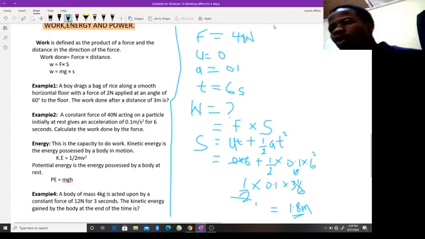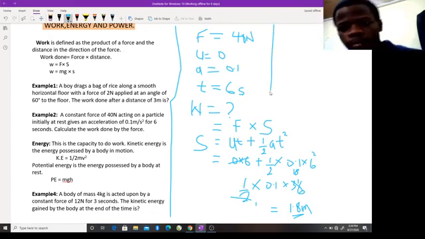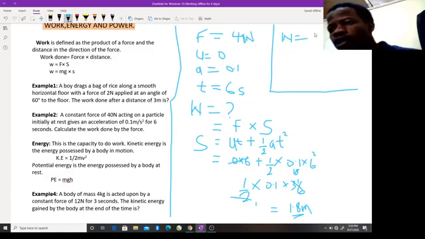Now we can go to calculate our question. The question says what? Calculate the work done by the force. So the work done is now easy to solve. That will be the force times distance, and the force is 40 times 1.8, and that becomes what?